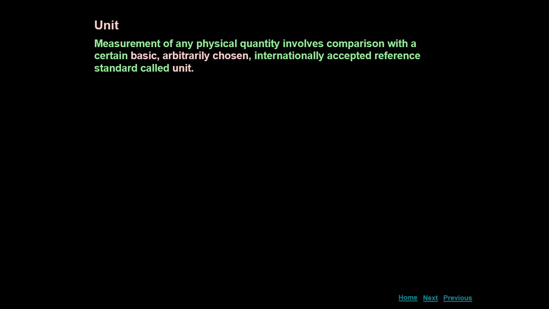So we generally measure the physical quantities and we make the comparisons. For example, length is measured in units meter, centimeter, millimeter, and so on. Mass is measured with the units kilogram, grams, and so on. So these things are called units.